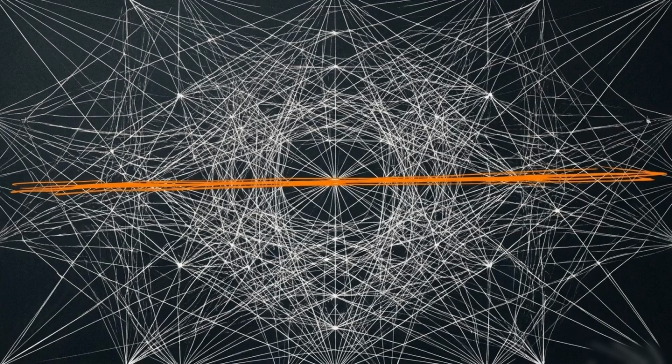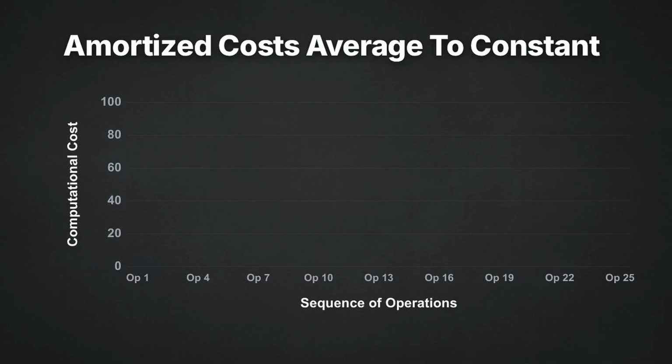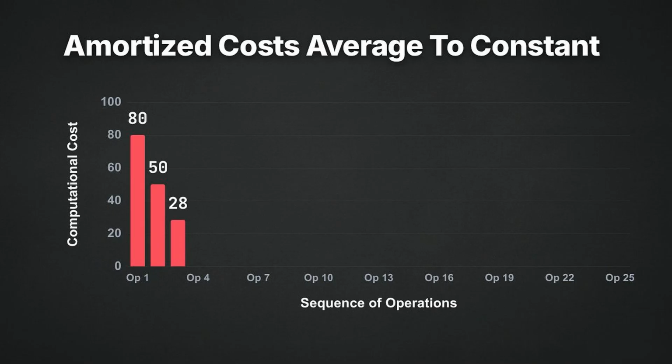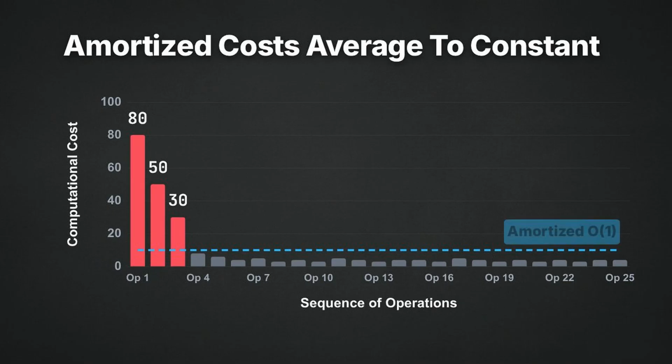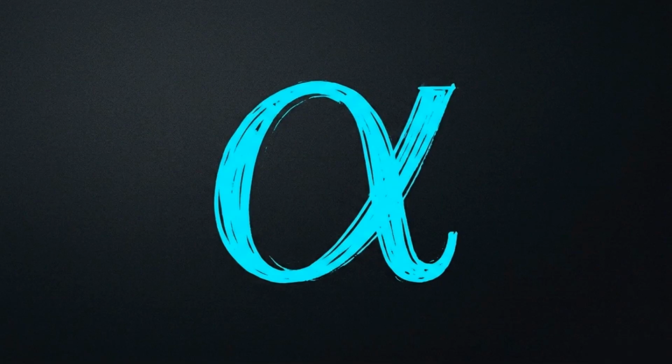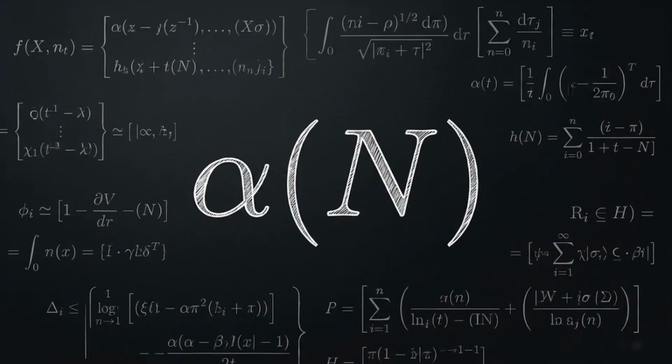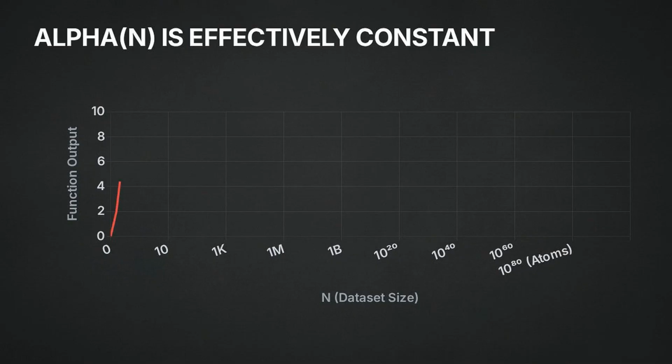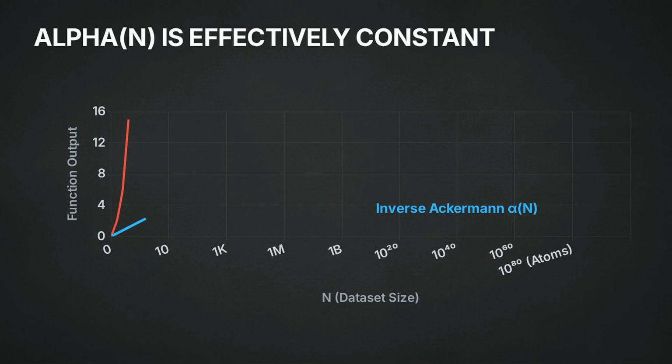Because a single find operation simplifies the structure for all subsequent operations, we use amortized complexity. This averages the expensive and cheap steps over a long sequence of operations. When you evaluate the combined effect of these two heuristics, the amortized time complexity is O(α(n)). α(n) represents the inverse Ackermann function. The standard Ackermann function grows rapidly, meaning its inverse grows extremely slowly. In computer science, it is considered one of the flattest curves possible.